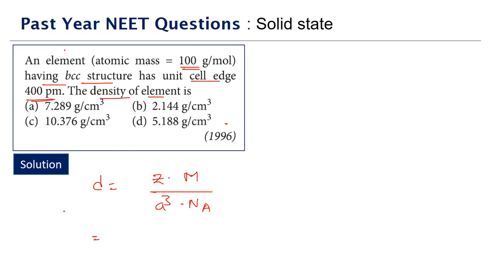They are saying BCC structure, which means Z is equal to 2, and the molar mass is given as 100 gram per mole. The cell edge length is 400 picometer.